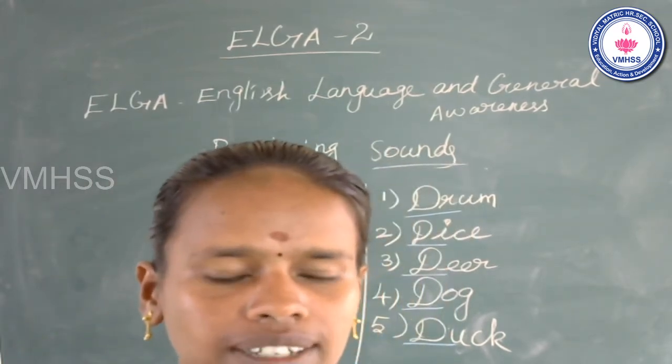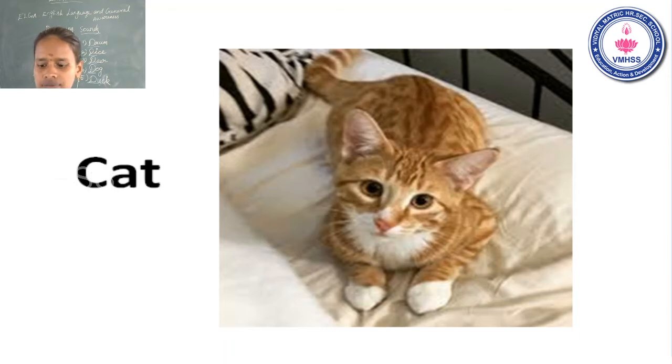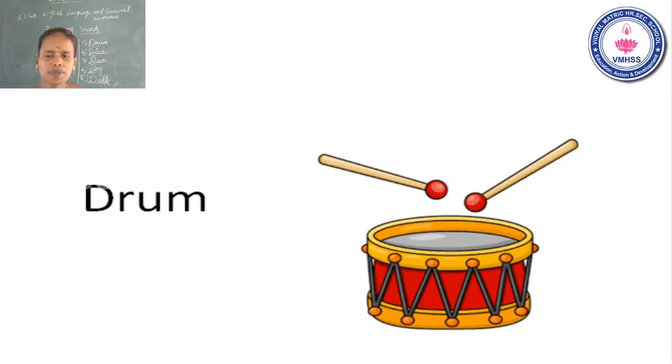Students, now move on to the slide. Yeah, what do you see in this picture? Yes, this is drum. This is drum. Can anyone say how it makes its sound? Okay, the name of the letter D. The sound of the letter D. The drum. The drum.